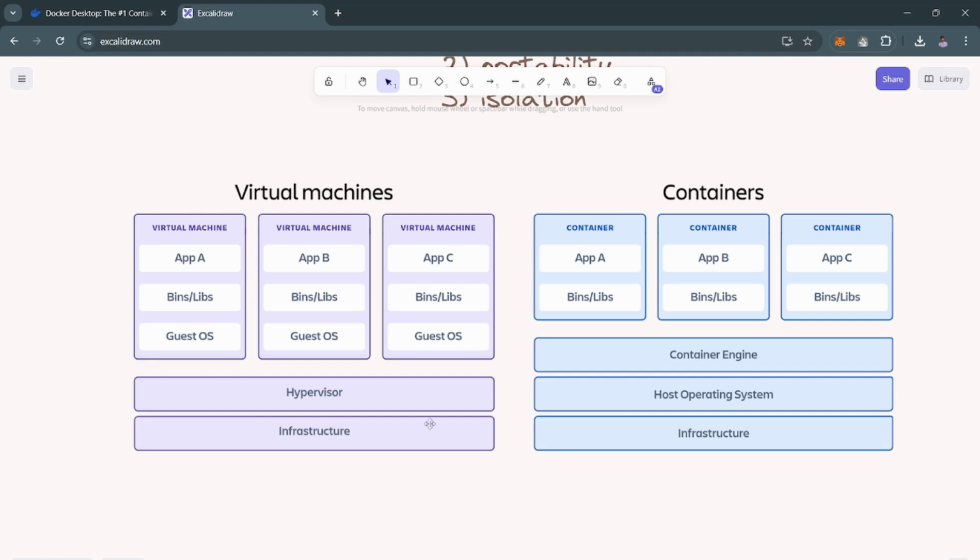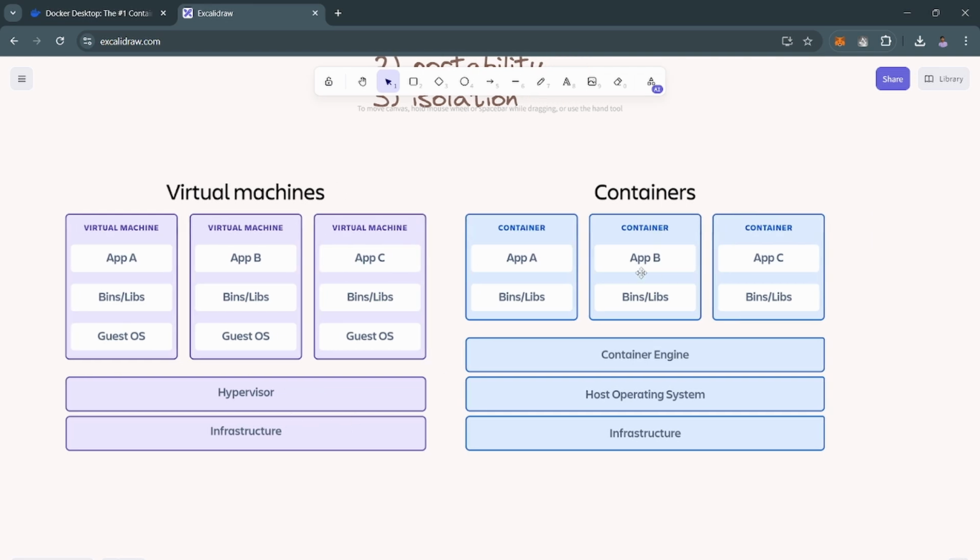But it has lots of overhead, like you need a separate OS for each application. Another thing is it consumes more memory and more CPU. If you have used a virtual machine, you have seen that before creating one, you need to partition the hard disk space. So there is lots of overhead with virtual machines, but containers are lightweight.